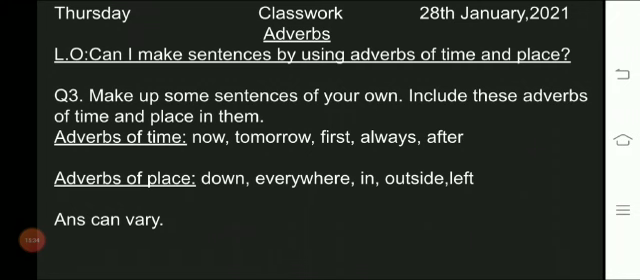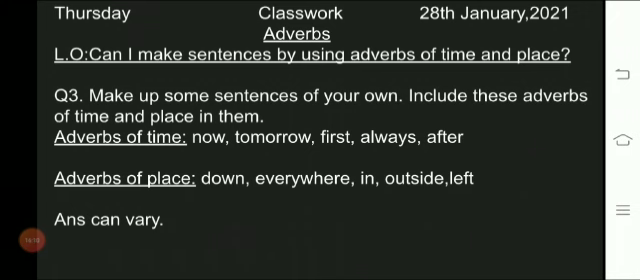I hope, students, that you have written the date, day and classwork. Now after that, on the next line, write down adverbs. The topic is adverbs. Underline your topic as you always do. Your learning objective on the notebook will be: can I make sentences by using adverbs of time and place? After this, write down question number 3, which is on your focus page number 14.